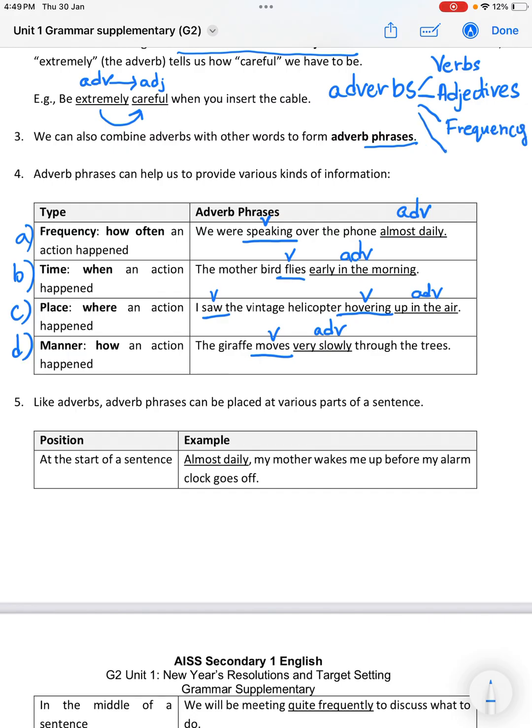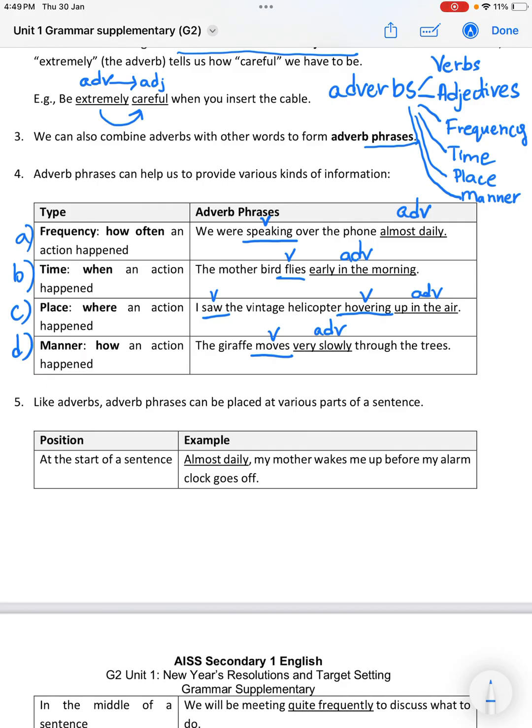They also provide information about the time when the action happened. They also provide information about the place where the action happened, as well as the manner, how the action happened. Okay, right?